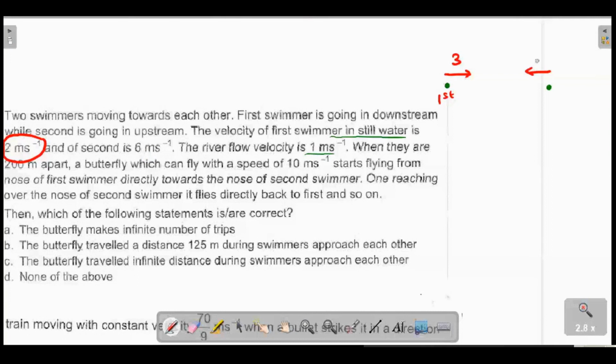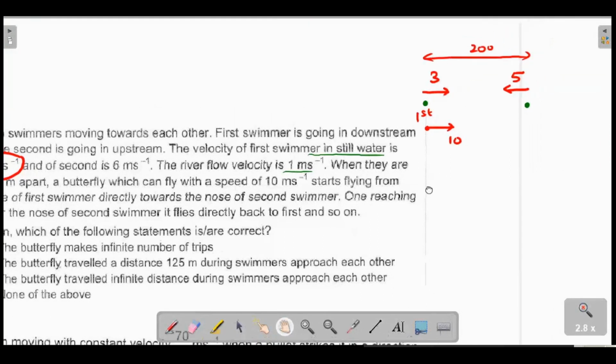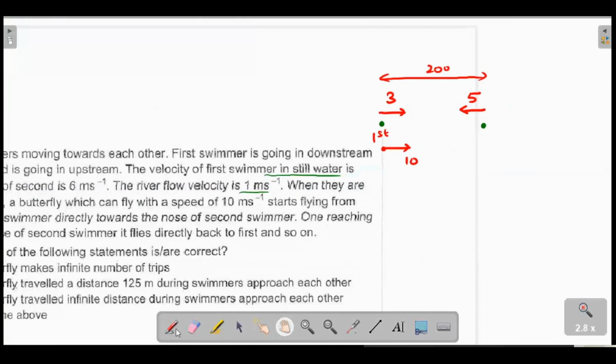Okay, so this is the picture with respect to ground. Butterfly has nothing to do with the river, so it will go with the absolute velocity of 10. It starts from the nose of the first swimmer. So butterfly is here and moving with a 10. So what is the initial distance between them? The gap between them initially is 200.